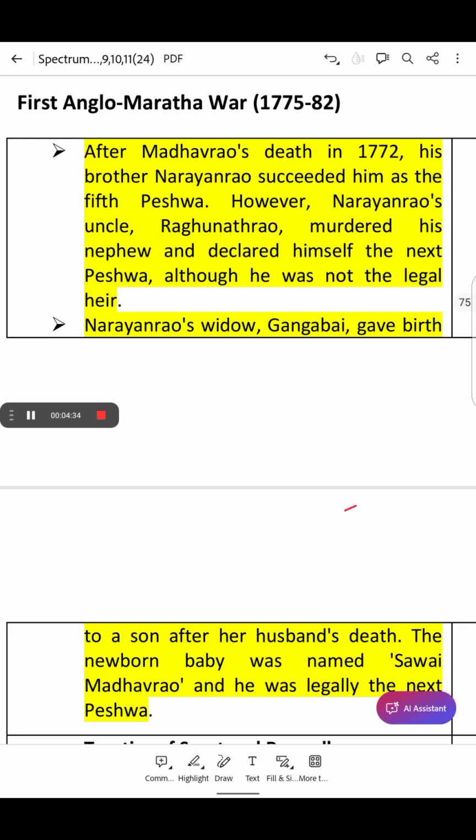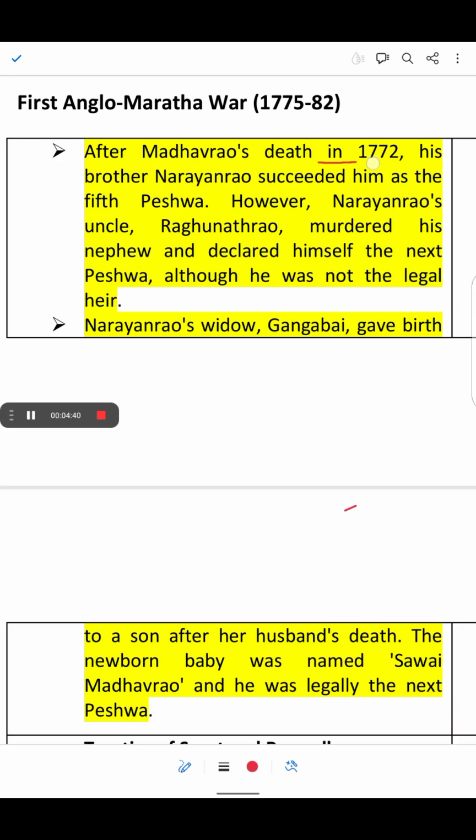Now let's discuss. After Madhav Rao's death in 1772, his brother Narayan Rao succeeded him as the fifth Peshwa. Okay. However, Narayan Rao's uncle Raghunath Rao murdered his nephew and declared himself the next Peshwa.